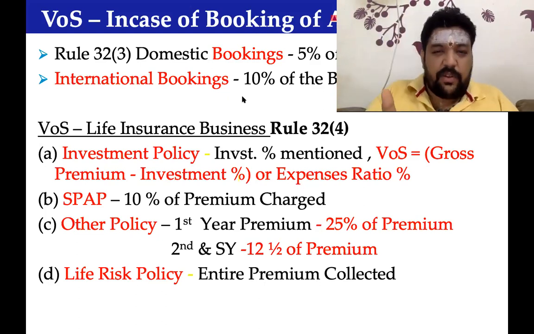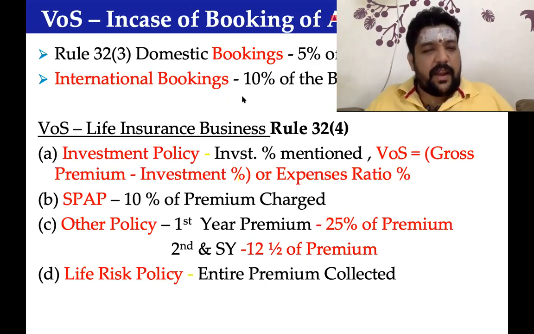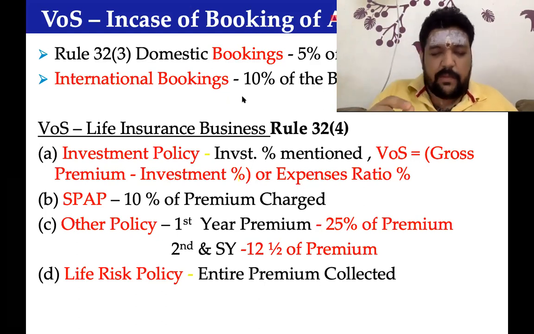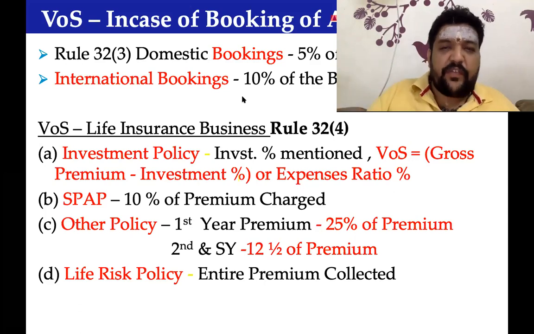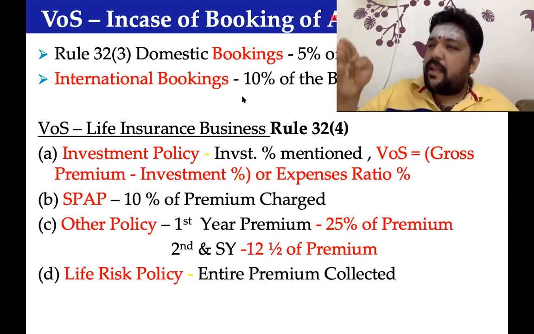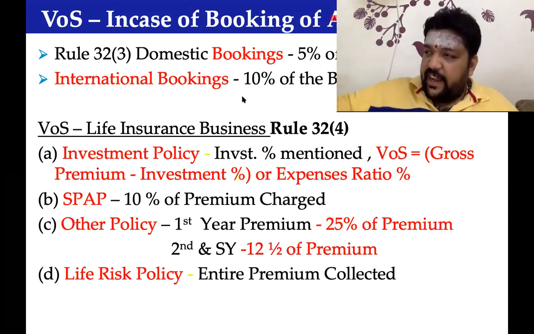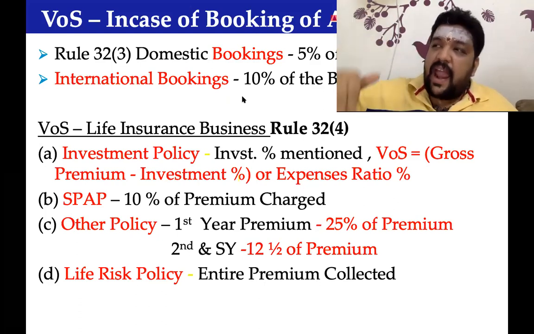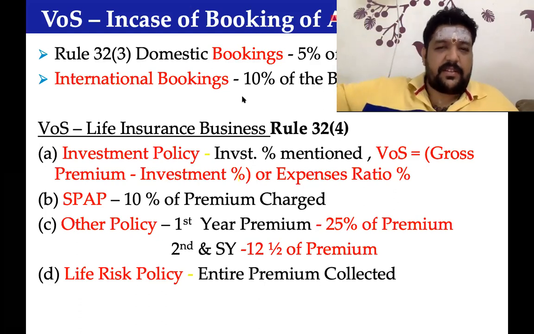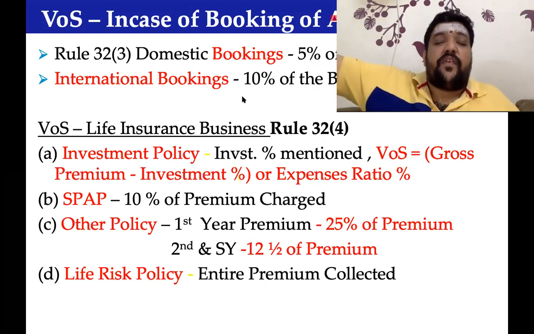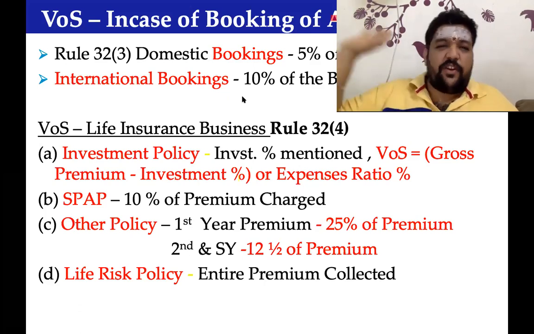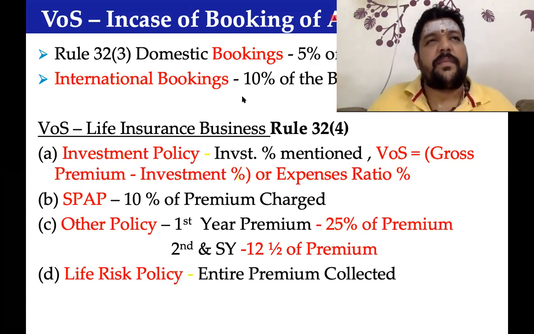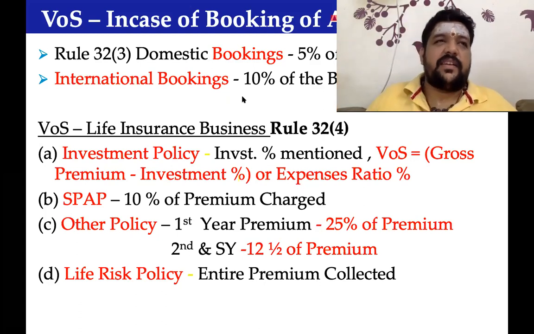On that day only, I came to know that there is something called a single premium annuity policy, where once the money is paid, it is blocked for the next 20 years. From the end of the 20th year, in some cases from the end of the 15th year, they will start paying an annuity until the end of the life of that person, and his survivors or nominees, who are his representatives, for another 15 years. Whatever balance is there at that moment will be given to them. Very interesting policy. Crux of our discussion.